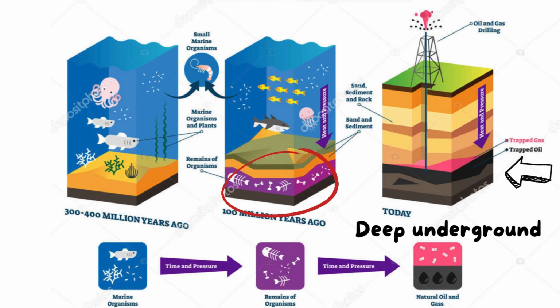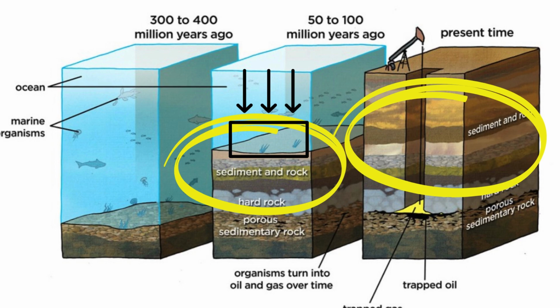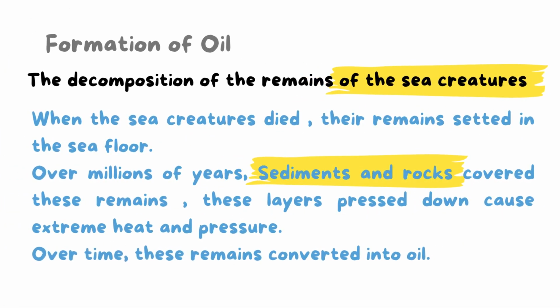And as you notice here, the formation of oil and coal are similar. The difference between them is that the oil is formed from the decomposition of what? Yes, the remains of sea creatures, such as fish and animals and plants that live in the sea. But coal is formed from the decomposition of the remains of plants.